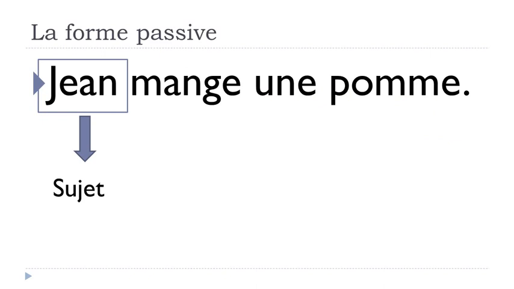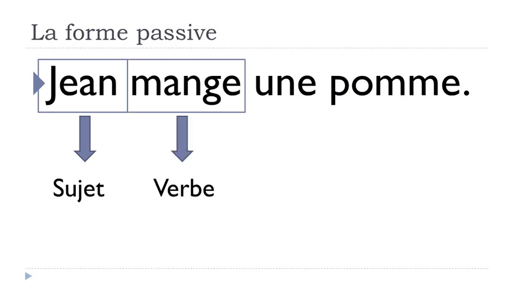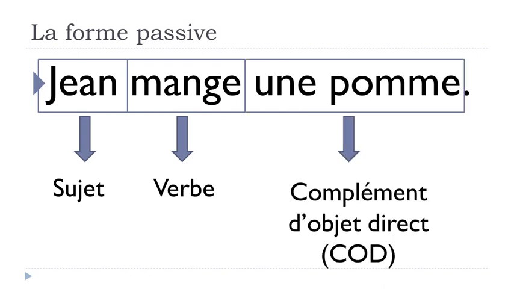of the sentence. Then we've got mange, manger, so it's the verb. Then we'll have une pomme, so that's what we call complément d'objet direct. I know it's a bit scary, so complément just because it will complete the sentence, it will give more information.